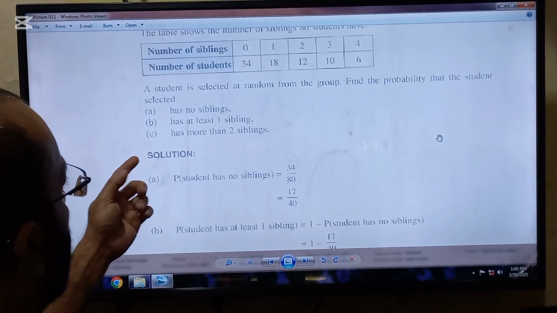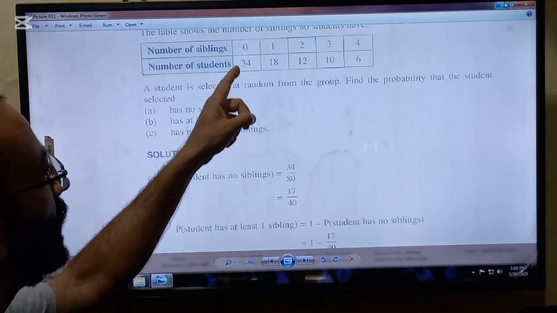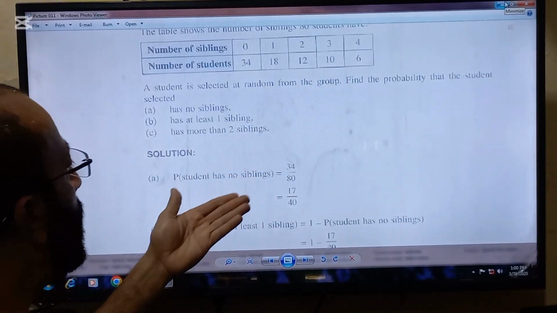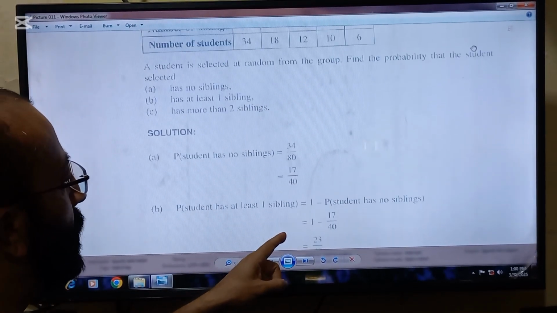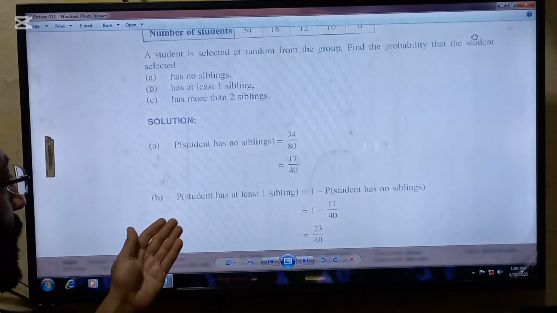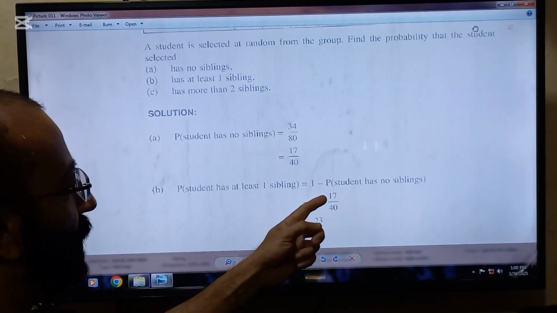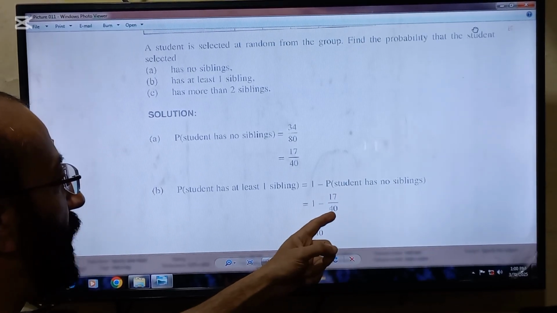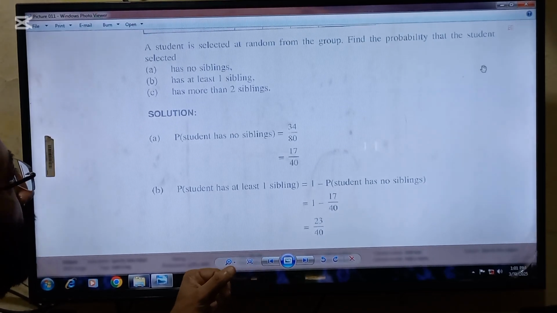The second requirement is has at least one sibling. So other than 0, all are favoring the event. So this value will be subtracted from 1 to get the answer. The probability that a student has at least one sibling will be equal to 1 minus the probability that the student has no sibling. So 1 minus 17 by 40. After solving, you will get an answer of 23 by 40.